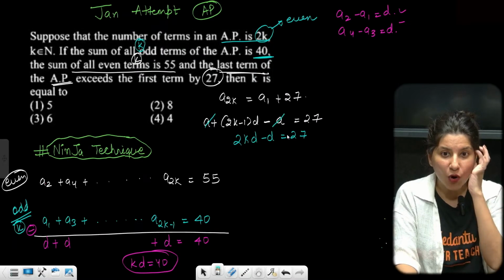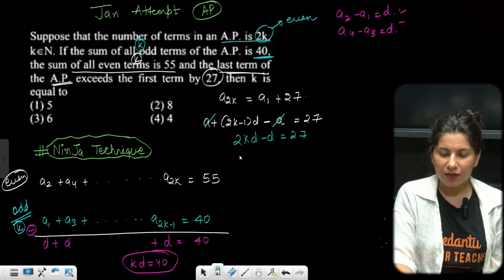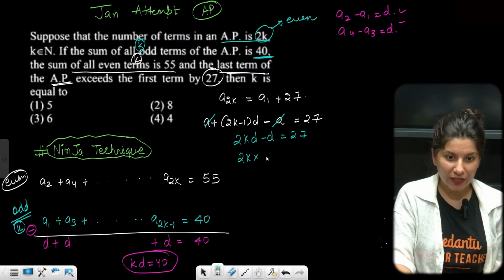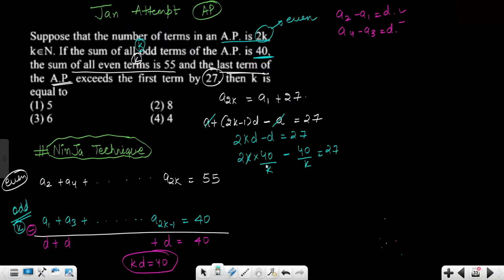What do we want? We want k. So eliminate D. D is 15 by k. So 2k into 15 by k minus D, which is 15 by k again, is equal to 27. This is 30 minus 15 by k is equal to 27. So 30 minus 27 is equal to 15 by k. Oops. Am I missing out on something?